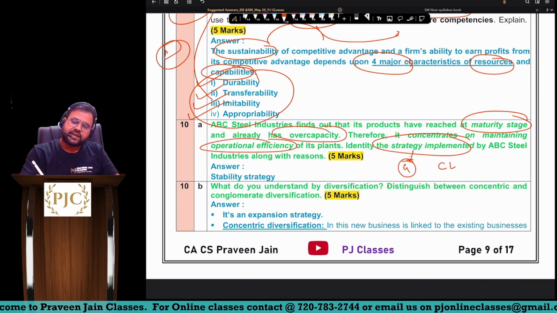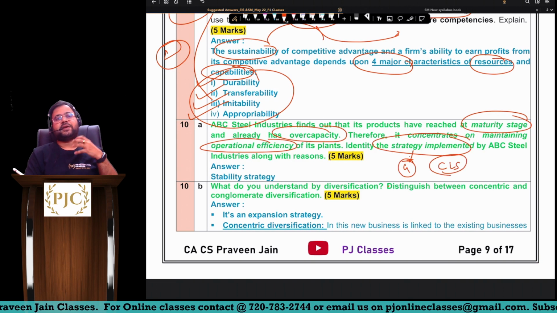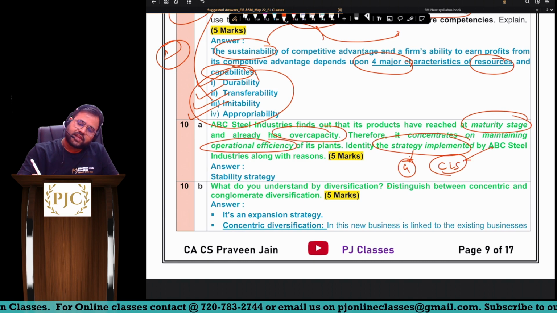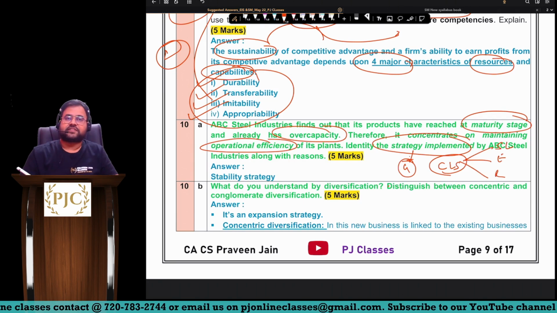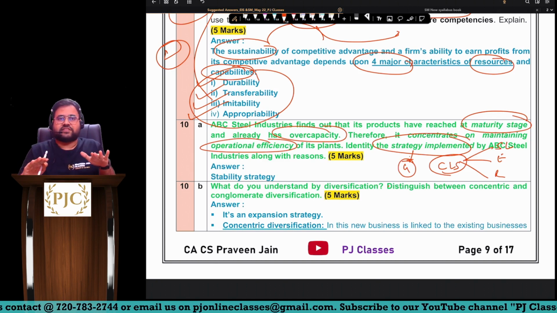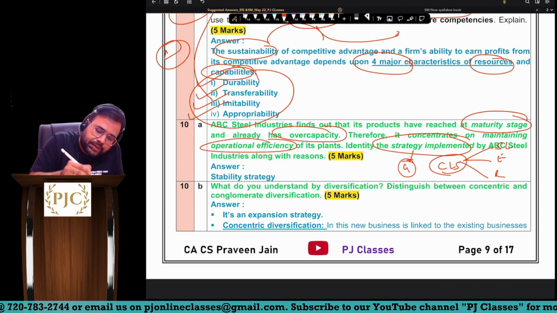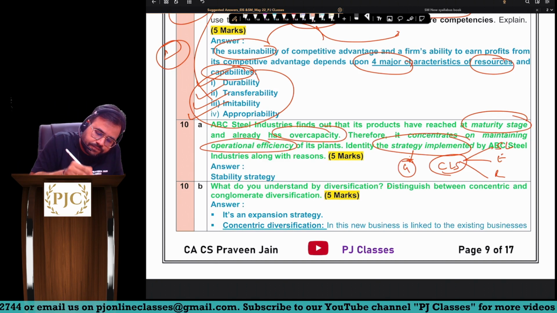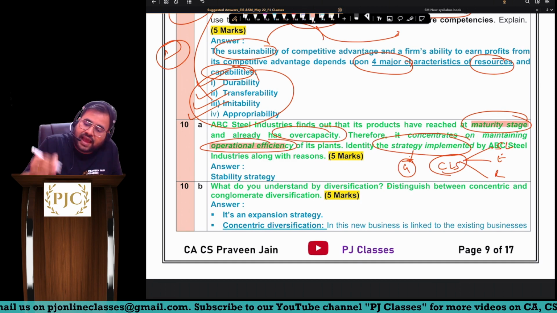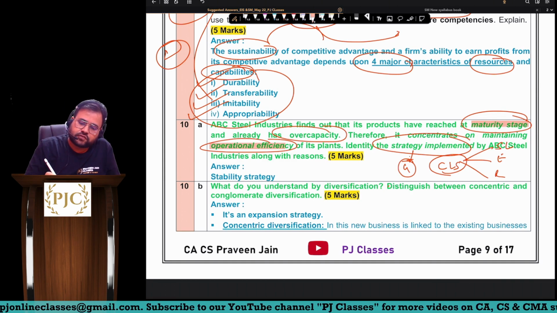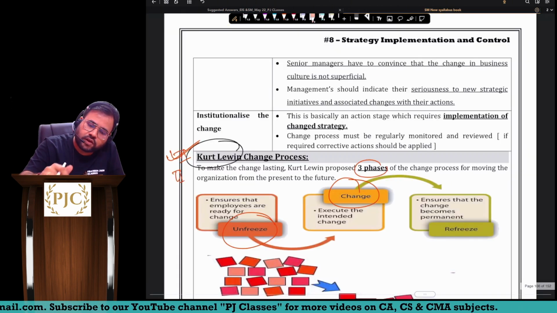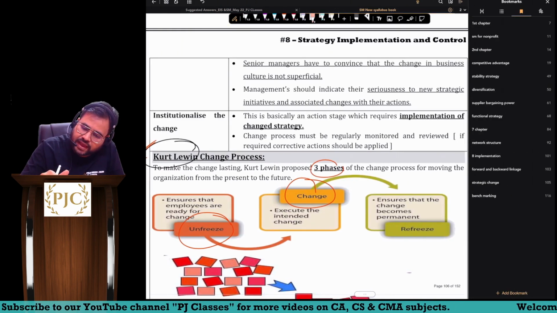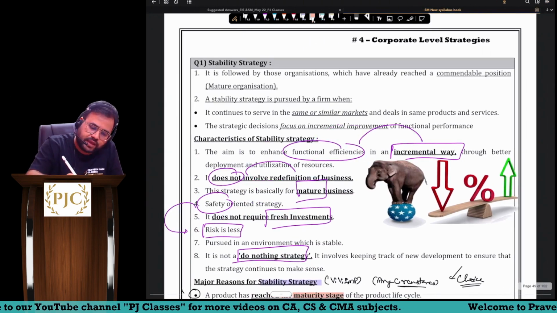There you will be studying different corporate level strategies defined by Glueck and Jauch. There you will find stability strategy, expansion strategy, retrenchment strategy. Now here the company is not reducing the size. The company still maintains operational efficiency. The company has attained maturity stage, so better the company goes for something called stability strategy. I'll just show you why I am saying that stability strategy should be accepted.